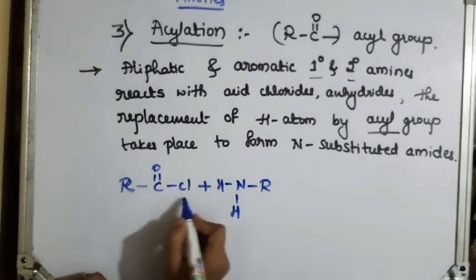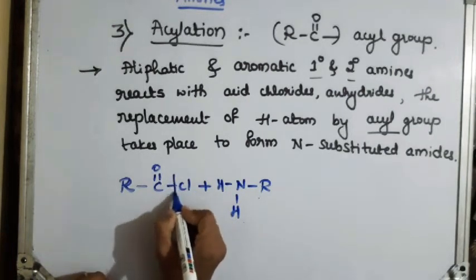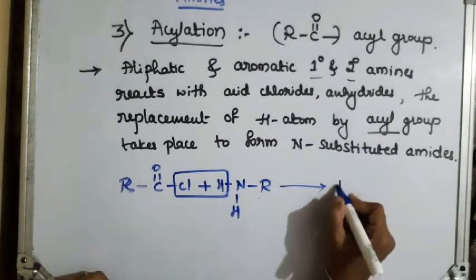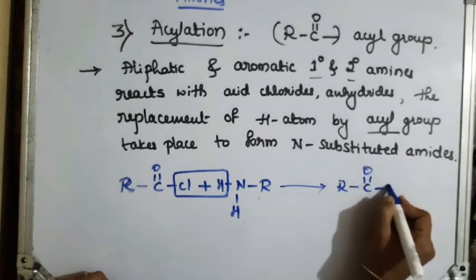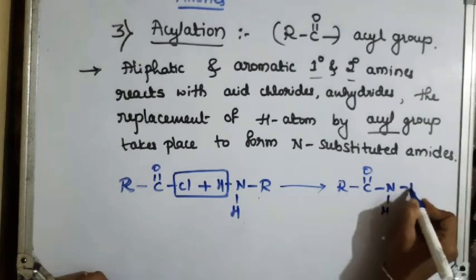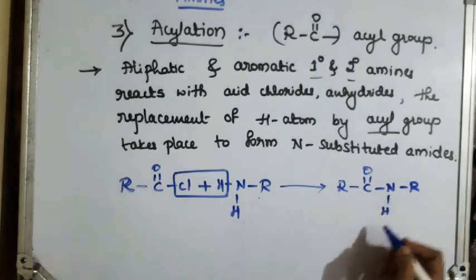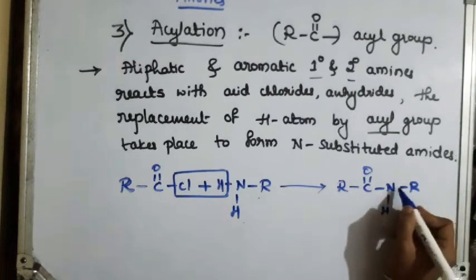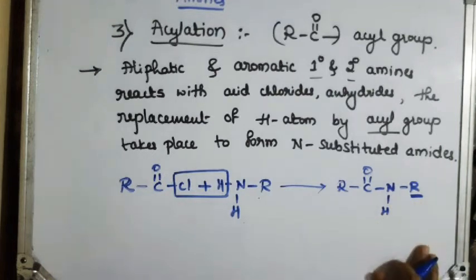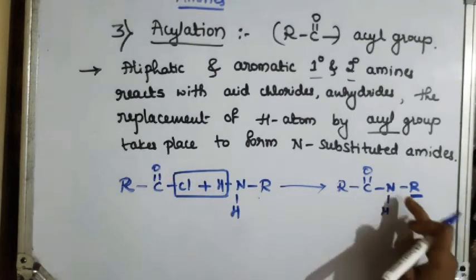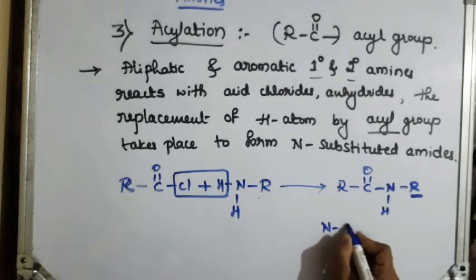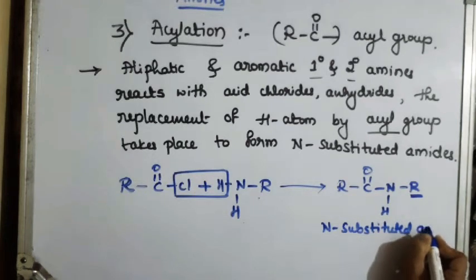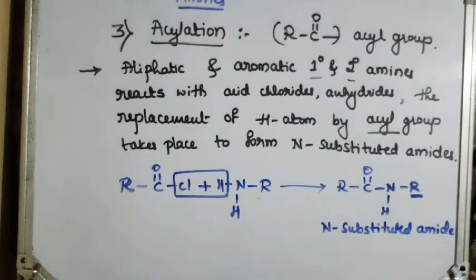So here acid chloride reacts with primary amine. This goes out as HCl and there is a formation of RCONHR. So N substituted amine. RCONH is an amide linkage. So here nitrogen is having a substitution, that is alkyl group is connected to the nitrogen. So it is called as N substituted. N substituted amide is formed as a product.